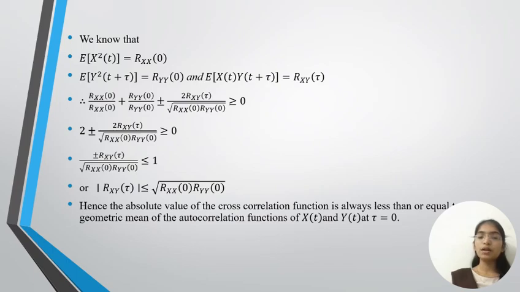Rxx(0) by Rxx(0) plus Ryy(0) by Ryy(0) plus or minus 2 Rxy(τ) by root of Rxx(0) times Ryy(0) is greater than or equal to 0, or mod Rxy(τ) is less than or equal to the square root of Rxx(0) times Ryy(0). Hence, the absolute value of the cross-correlation function is always less than or equal to the geometric mean of the autocorrelation functions of x(t) and y(t) at τ equals 0.